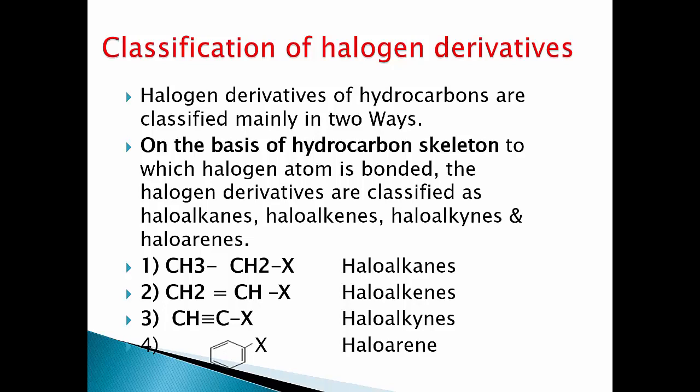And the last one is haloarenes, in which one or more than one hydrogen atom from the benzene ring are replaced by one or more than one halogen atom. For example, C6H5X, where X is nothing but a halogen atom, either chlorine or bromine or iodine.